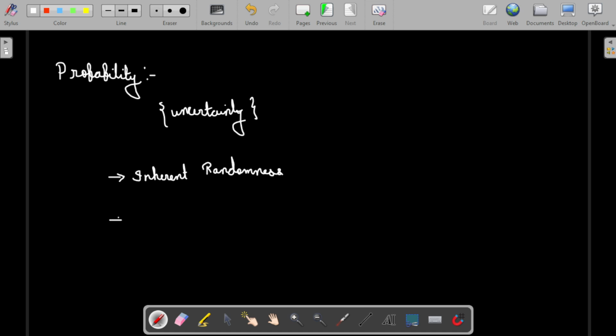Then incomplete data or observability, and incomplete modeling. In all of these cases we may need a probabilistic approach to get our expected output.